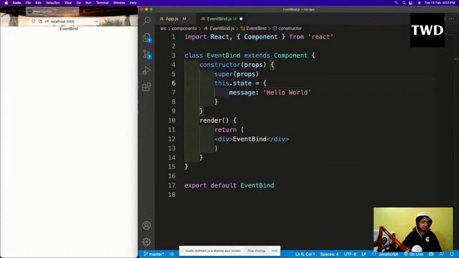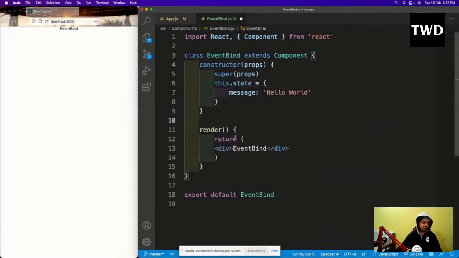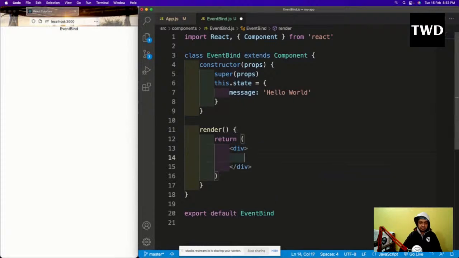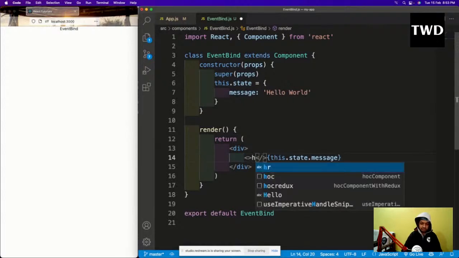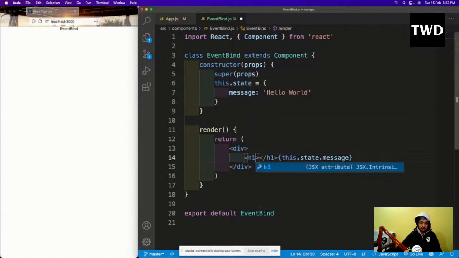Then in the render I'll have a return. H1 will have this dot state dot message, and there will be a button.